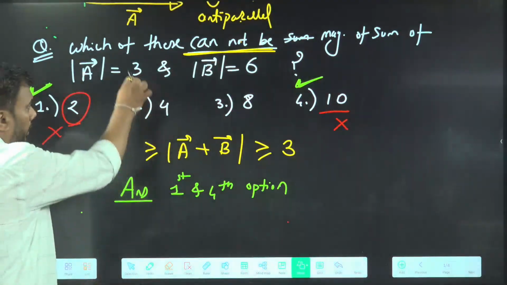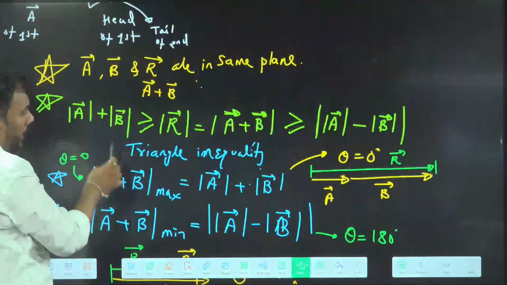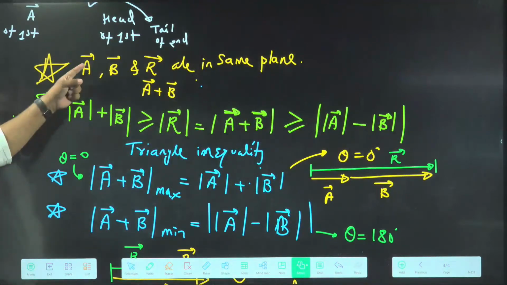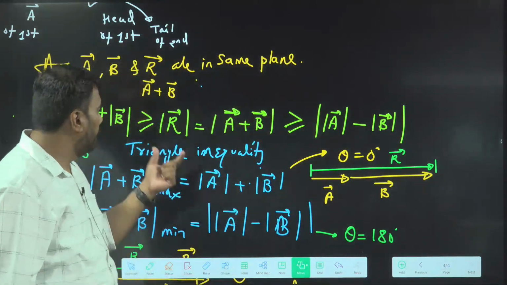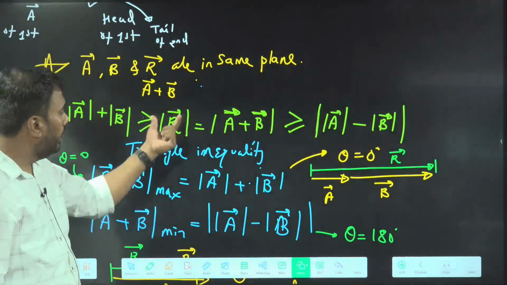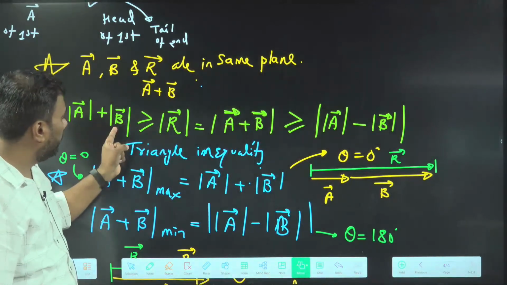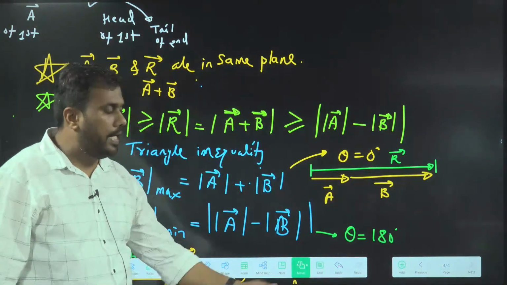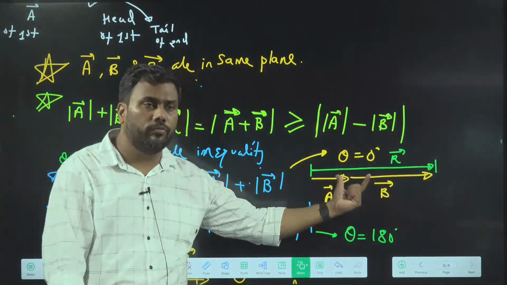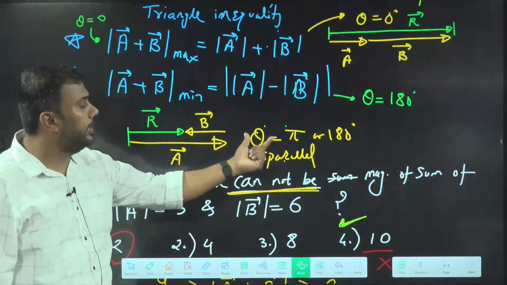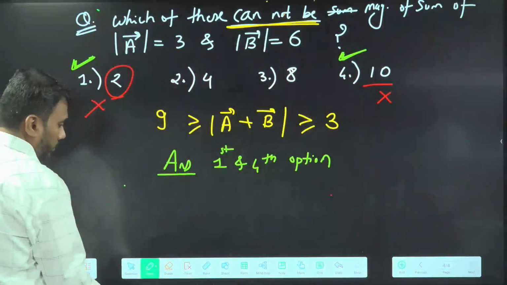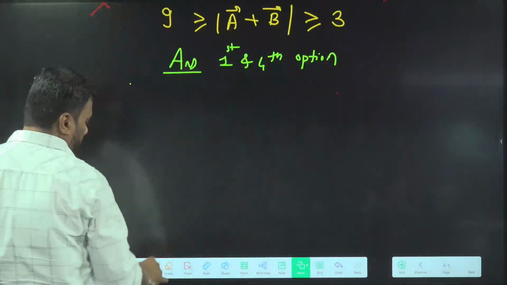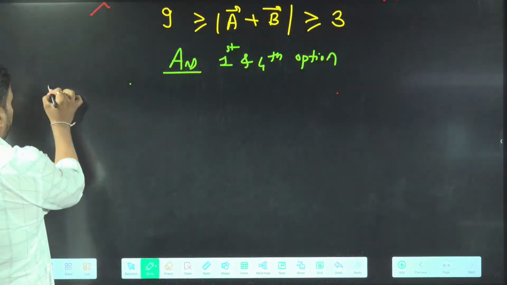In vector addition, I have discussed the triangle inequality. I have discussed 2 points till now. First point was the resultant is in the same plane of A and B. And the second point is the triangle inequality, where we discussed the maximum resultant and minimum resultant. The maximum resultant is obtained when theta is 0 and the minimum resultant is obtained when theta is 180. Now, if theta is 90, we'll discuss a simple situation. If theta is 90, then what will happen?